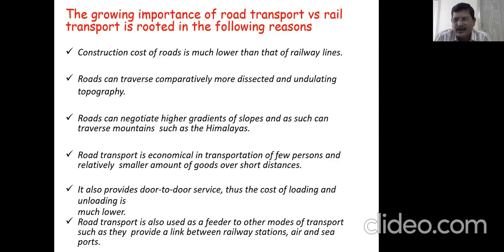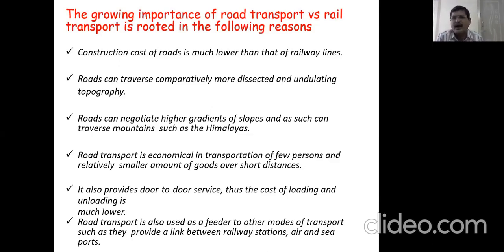It also provides door-to-door service, thus the cost of loading and unloading is much lower. Door-to-door service means, if you are coming from somewhere by train, where do you get down? You get down at the railway station. From the railway station you need to go to your home.